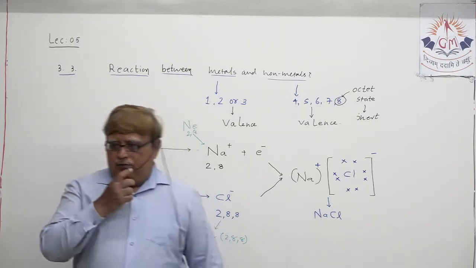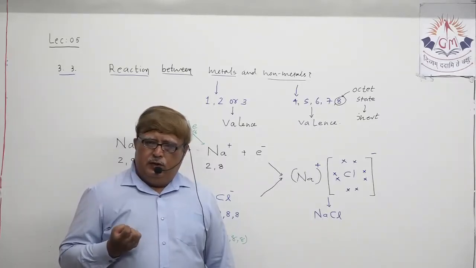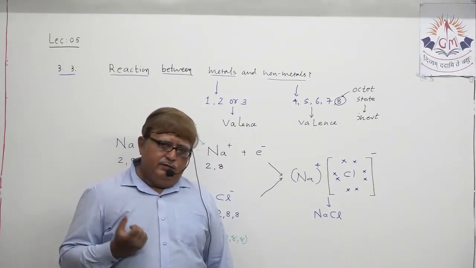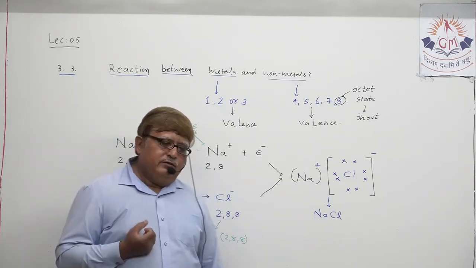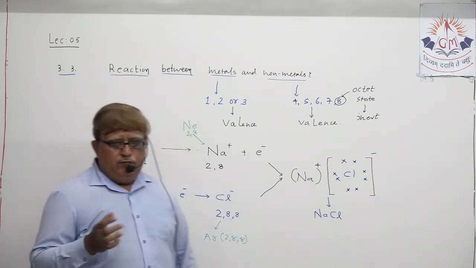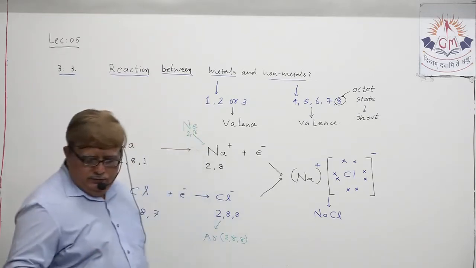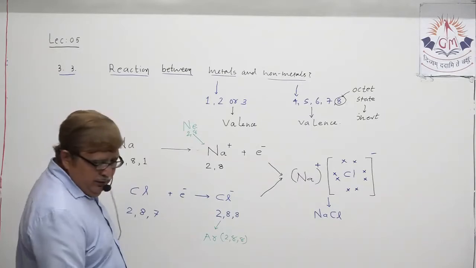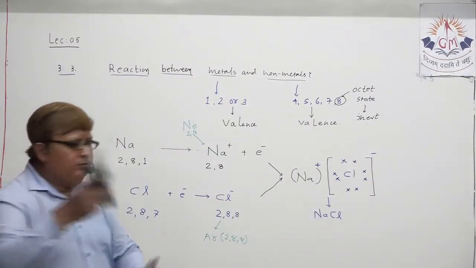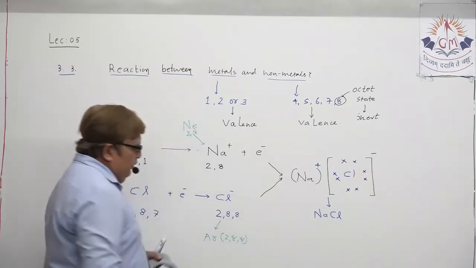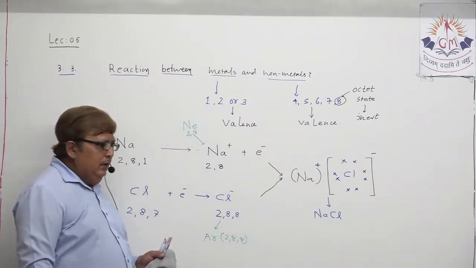When I send you homework, I will definitely send you one simple ionic compound, and there you have to understand how the formation of ions can take place. Let me also explain you another one, okay? So this has been clear in your mind.